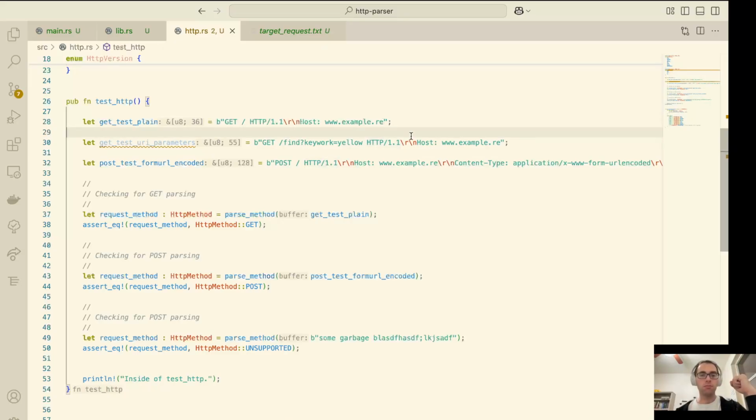Number one, we need to actually figure out where's the end of this first line. That's why we just went through the exercise of adding in these proper carriage return new line characters into our stream of bytes. So number one, we're separating our lines. Number two, we need to separate things out based on this space character.